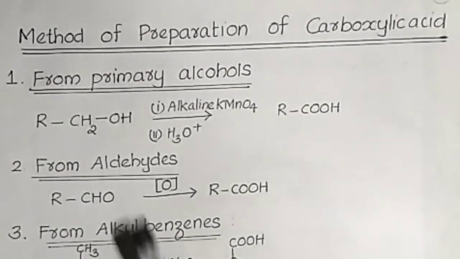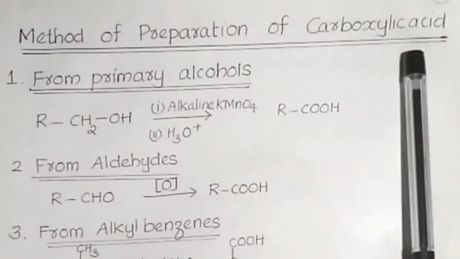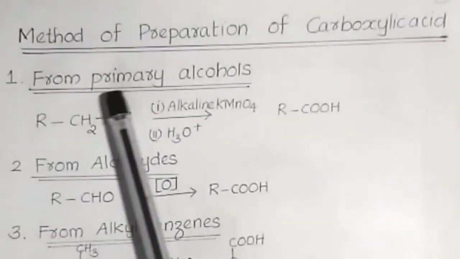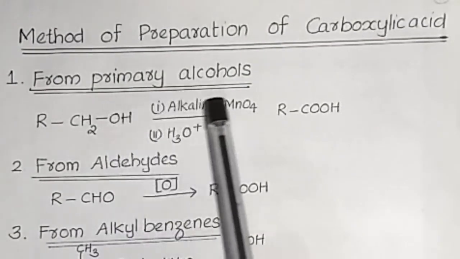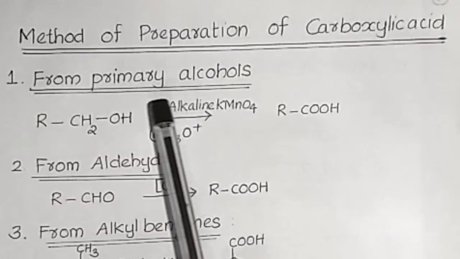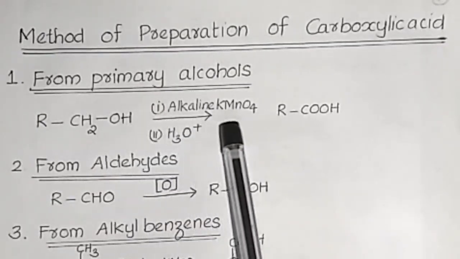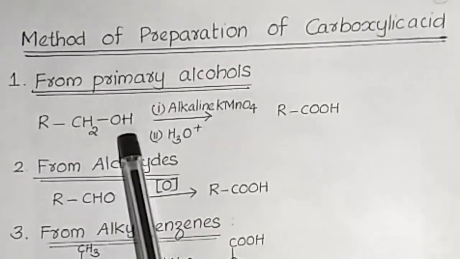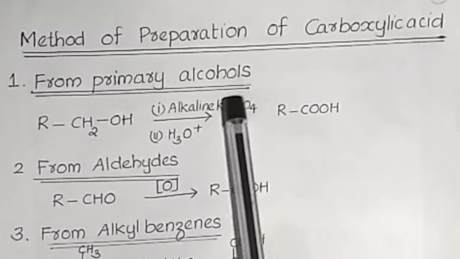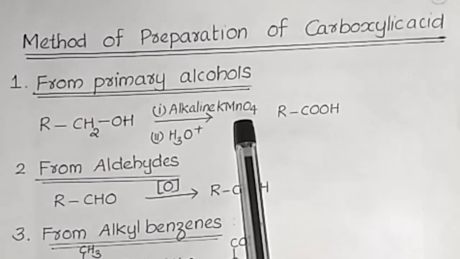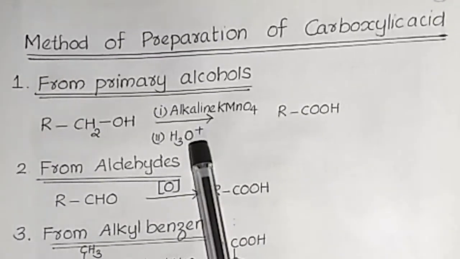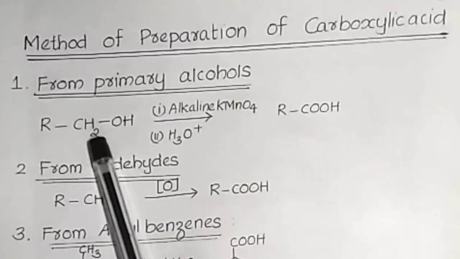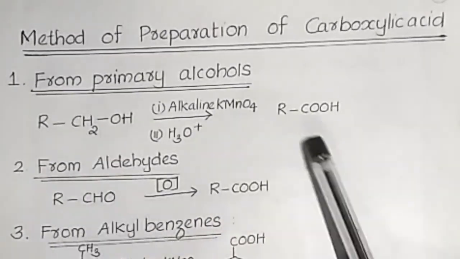Next our portion is the methods of preparation of carboxylic acids. The first method of preparation is from primary alcohols. Alcohols, that means RCH2OH, on oxidation in the presence of alkaline KMnO4 followed by hydrolysis, undergo removal of hydrogen and addition of oxygen.